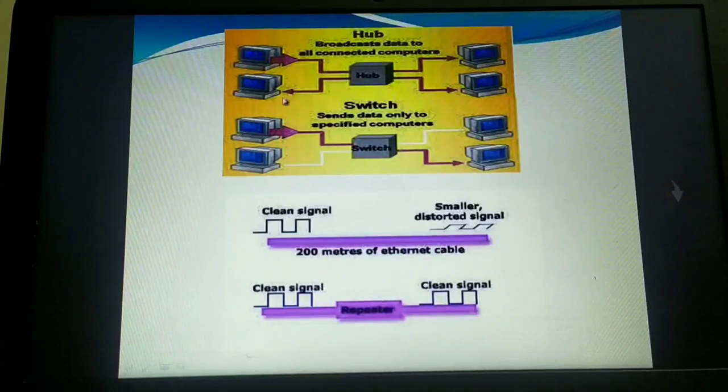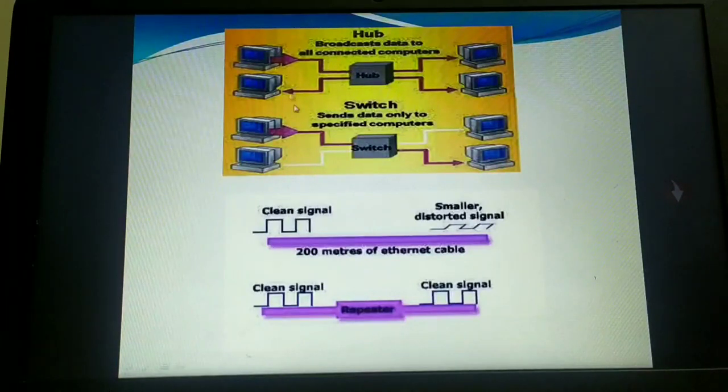Then there are two types of hubs. One is the active hub and one more is the passive hub. What exactly is the work of the active hub? It amplifies the signal. The active hub will electrically amplify the signals as they move from one connected device to another. Active concentrators or active hubs are used as repeaters to extend the length of the network.